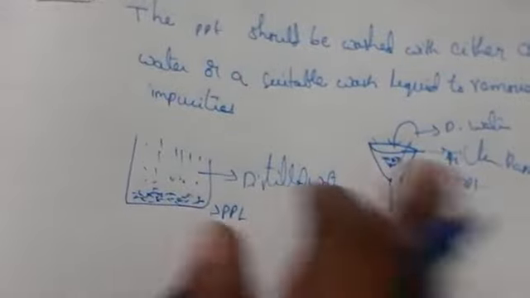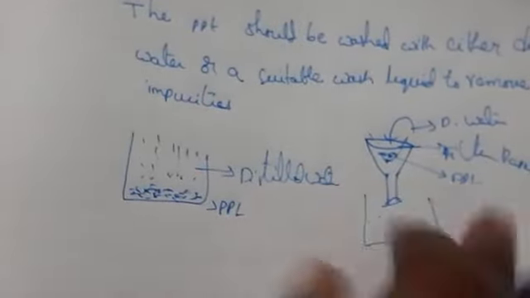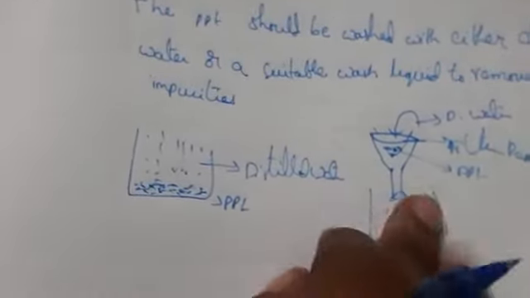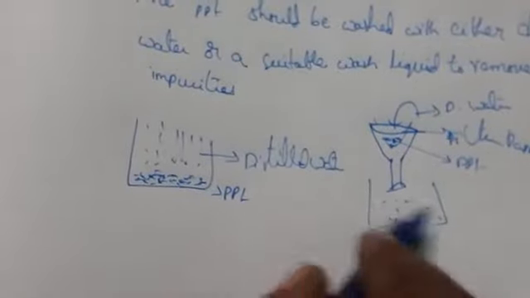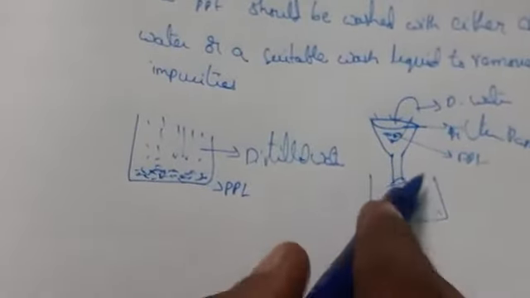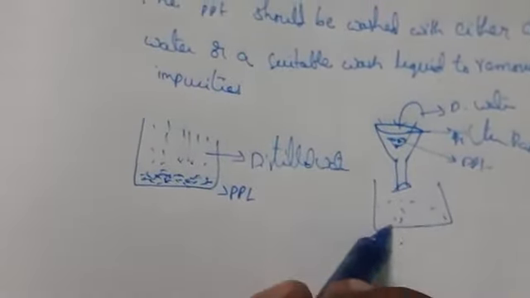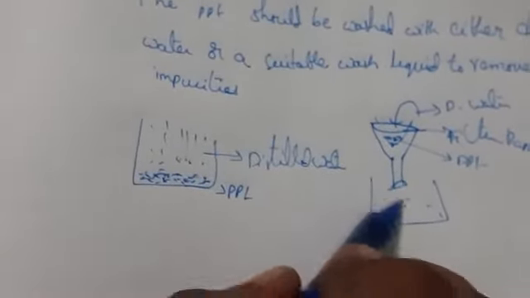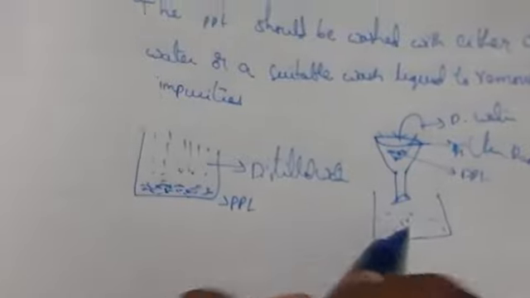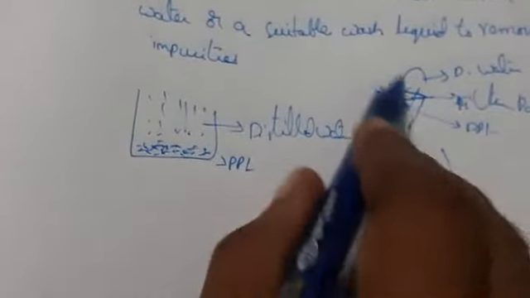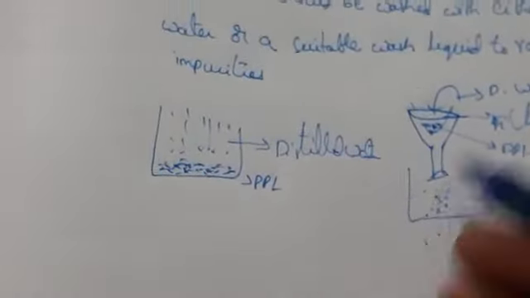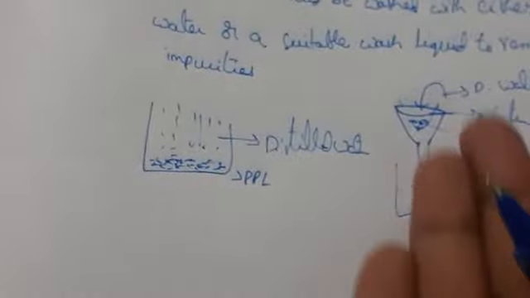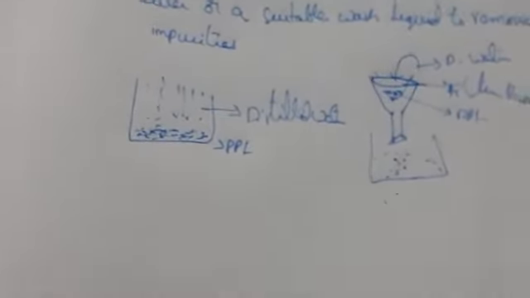If any precipitate is left inside the beaker, use a glass rod or a rubber tube, and special care should be taken to collect the particles of the precipitate. This is washing.